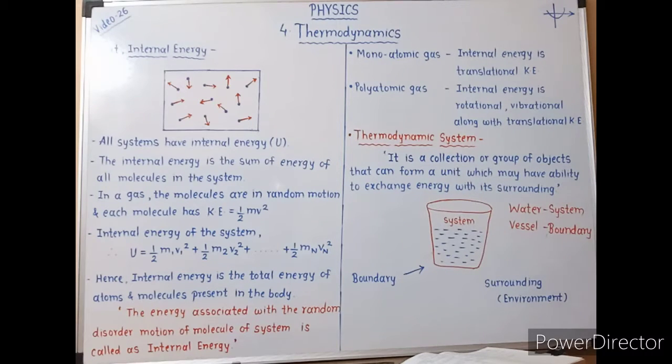So there are two distinct ways of interaction between system and surrounding, that is energy interaction and second is matter interaction. So depending upon this interaction, there are three types of thermodynamic system. First type is open system, second type is closed system and third type is isolated system.